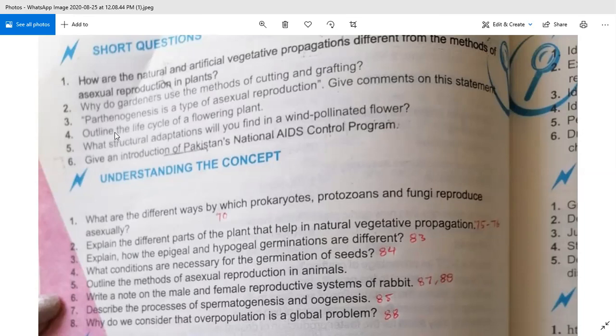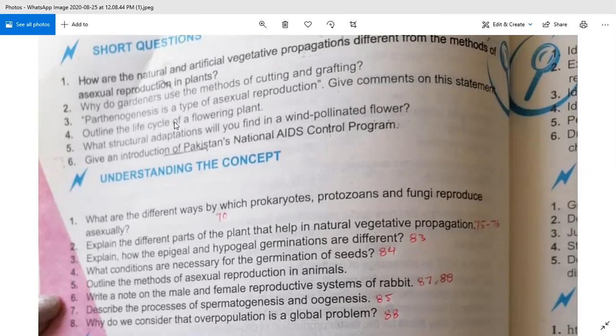Now question number four: outline the life cycle of a flowering plant. We all know first the zygote is developed, then the sporophyte generation happens, then spores are formed, then the gametophyte happens, and then gametes are formed, and ultimately the zygote is produced.